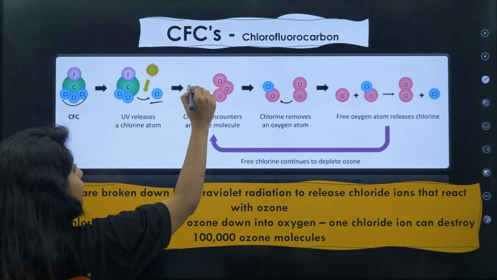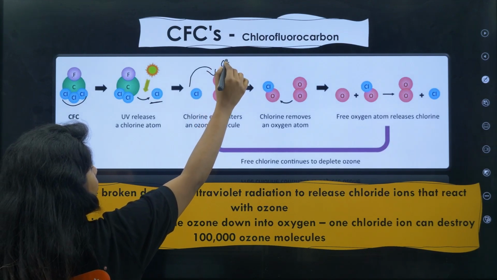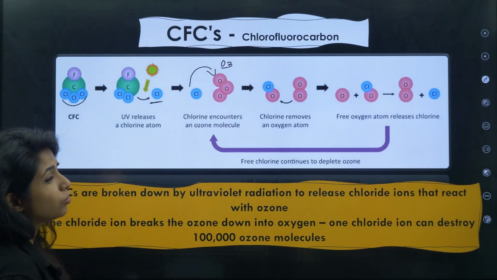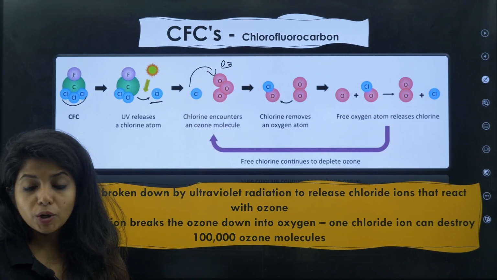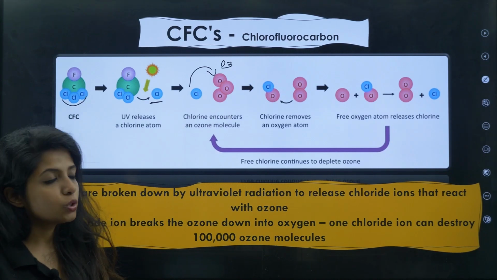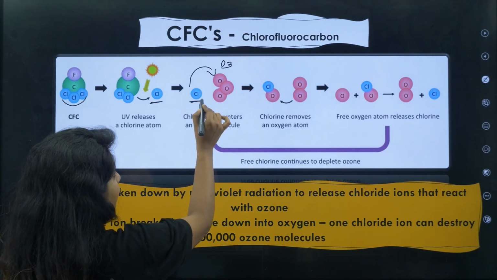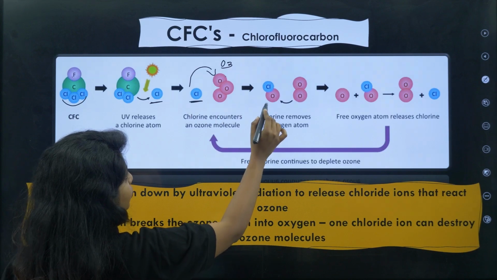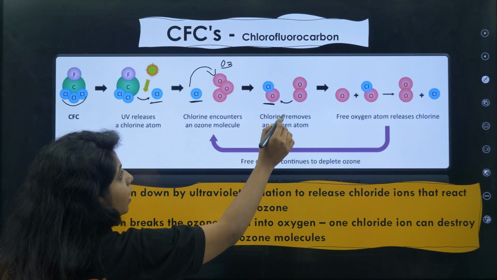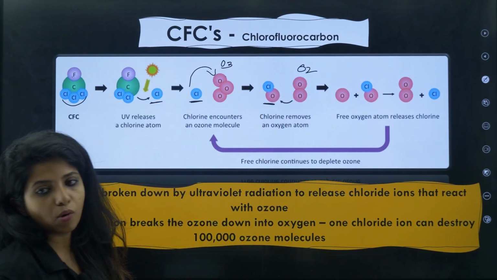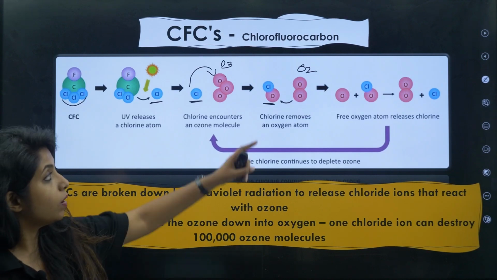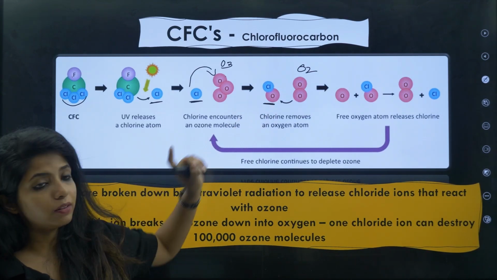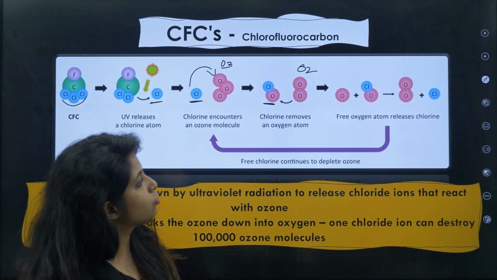This chlorine atom sees that 3 oxygen atoms are combined to form O3, and it does not like it. It wants to break this friendship. So what does it do? It becomes friends with 1 oxygen atom over here. So now it's ClO and an oxygen molecule, right? There is 1 O over here, the rest of them are there.